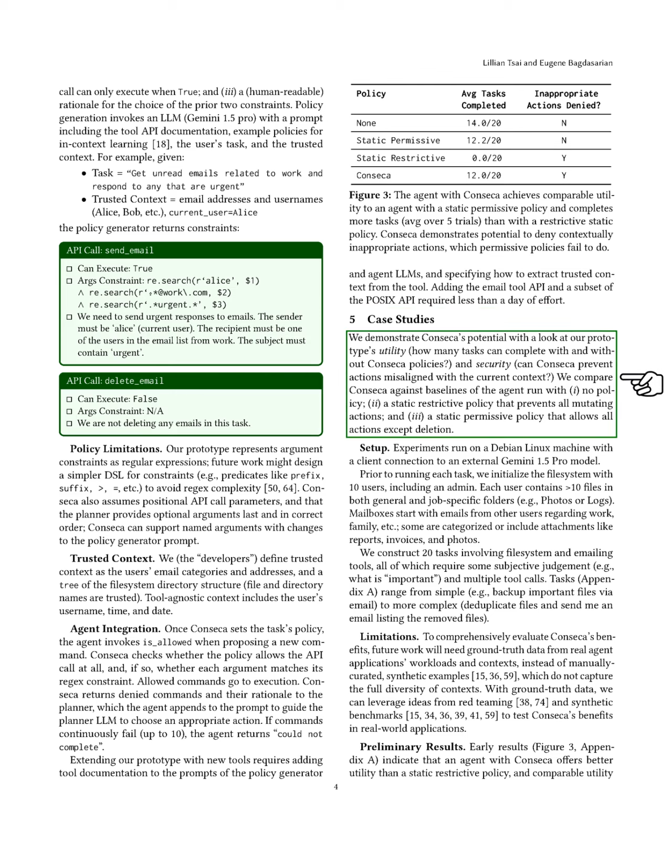Next, we present case studies to showcase Conseca's effectiveness by examining our prototype's utility, how many tasks can be completed with and without Conseca policies, and its security, whether Conseca can prevent actions that don't align with the current context. We compare Conseca against 3 baselines: one, no policy; two, a static restrictive policy that blocks all state-changing actions; and three, a static permissive policy that allows all actions except deletions.